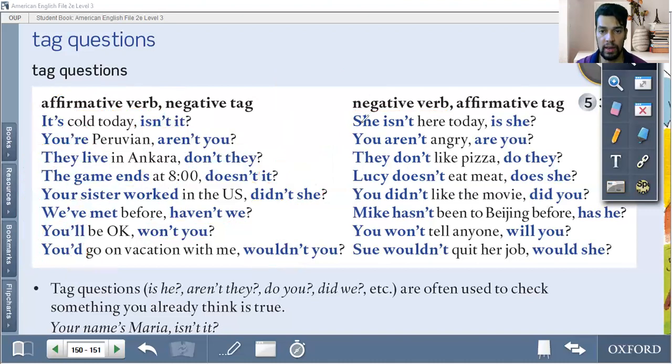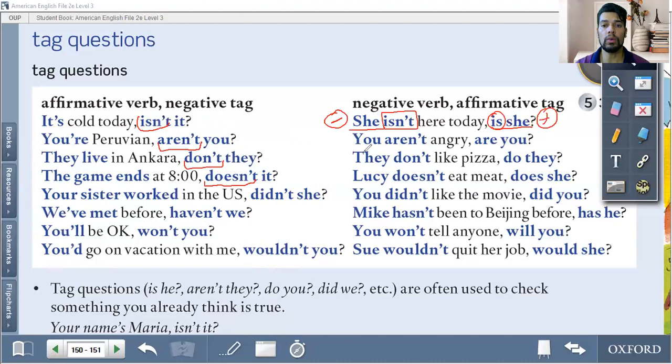So let's take a look here. She isn't here today. Make the sentence in the affirmative. She is here today. So this side is negative, on the other side is going to be positive. So she isn't here today, is she? And always remember of this inversion. So look, is she? Remember here, isn't it? Aren't you? Don't they? Because you're making a short question. Always you have to remember of this inversion.